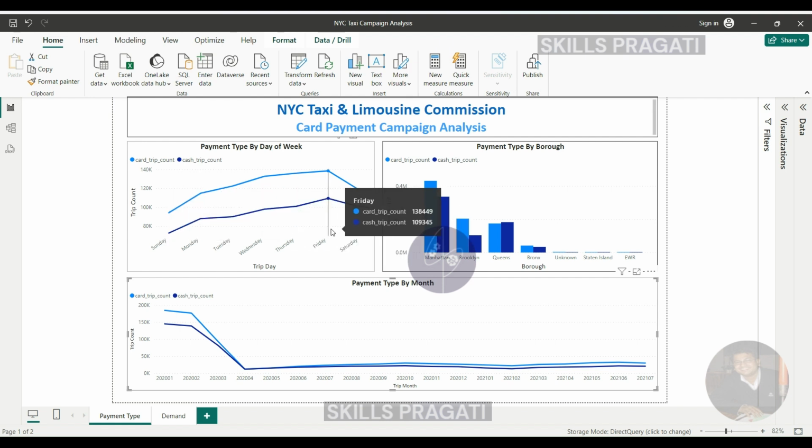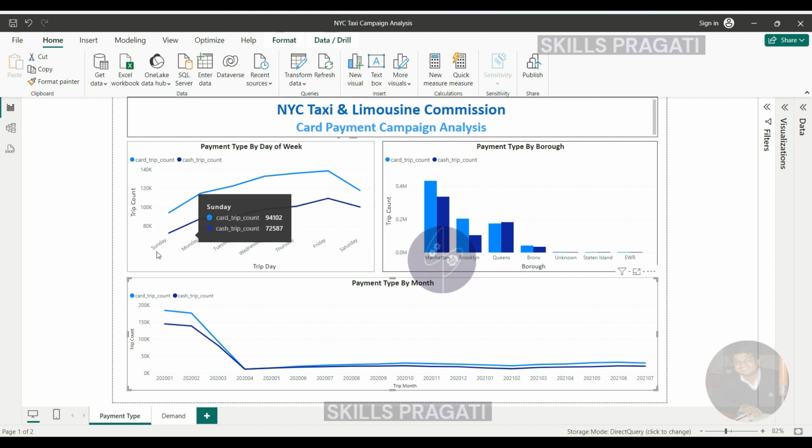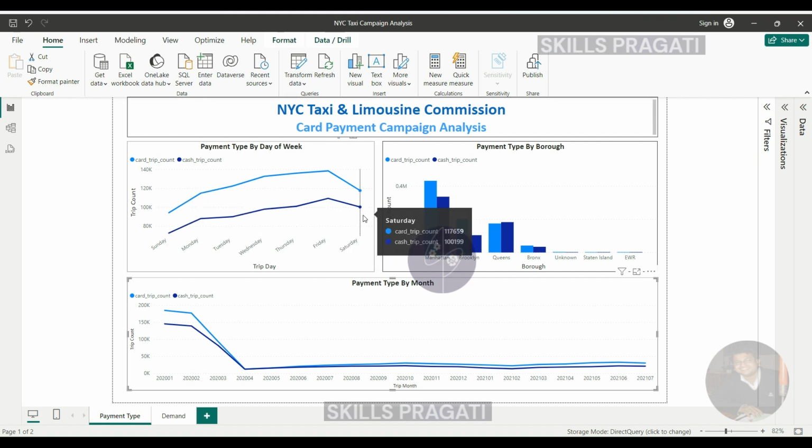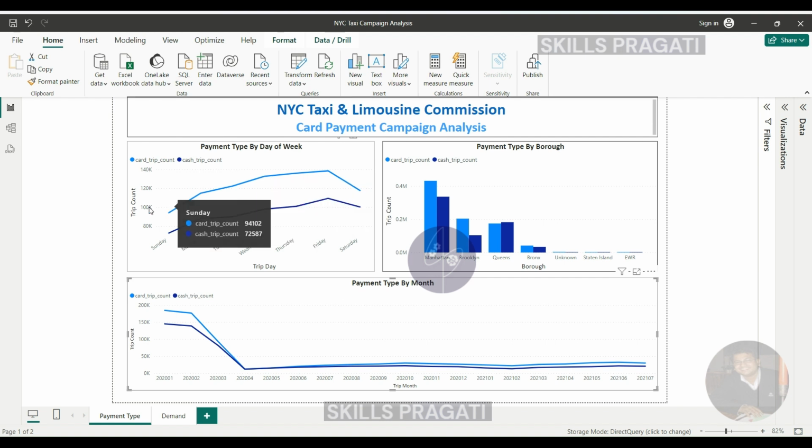What that means is that cash transactions increased. So we want to bring down the cash transactions on those days. So if I'm running a campaign, I would pick one of those days or all three of them. So that would be Friday, Saturday, and Sunday to run the campaign, so that we are targeting more potential customers. So that's what we've done here.